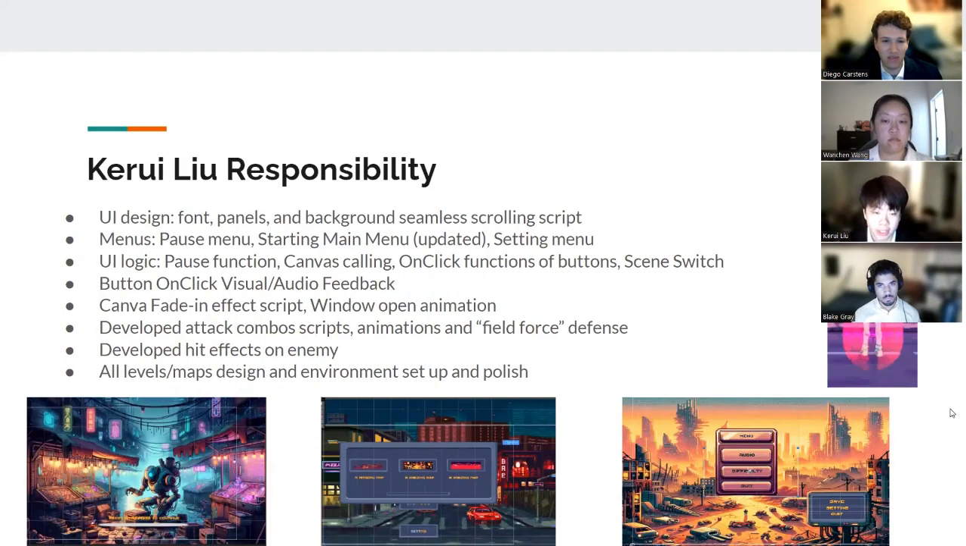And for what I did, I'm in charge of developing the UI design, including the font, panels, and a background seamless scrolling script. And for the UI logic, I developed the button on-click visual and audio feedback, a pause function, canvas coding, and on-click functions for all the buttons.